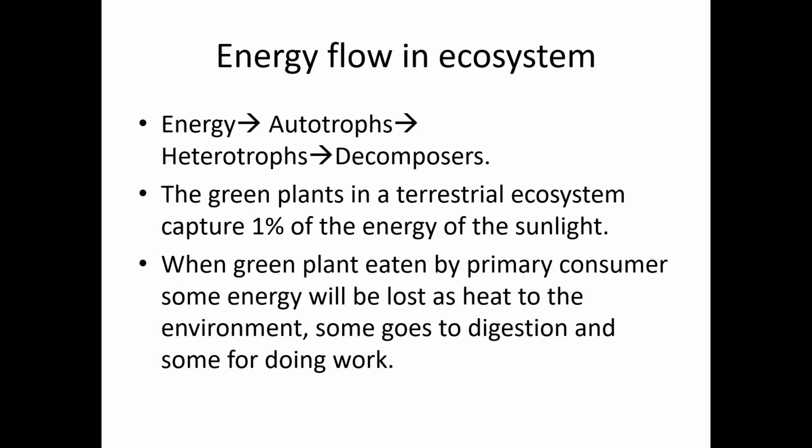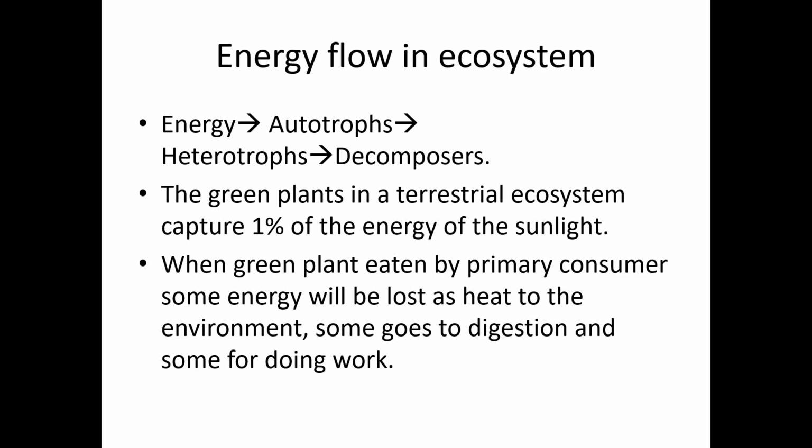Now, energy flow in the ecosystem. We studied the ecosystem and its components. Now we have to study how energy flow takes place in the ecosystem. Actually, the energy flow starts from the sun. We know the sun is the ultimate source of energy. So from the sun, energy will be captured by the autotrophs, and from the autotrophs it will be passed to the heterotrophs and then to the decomposers.